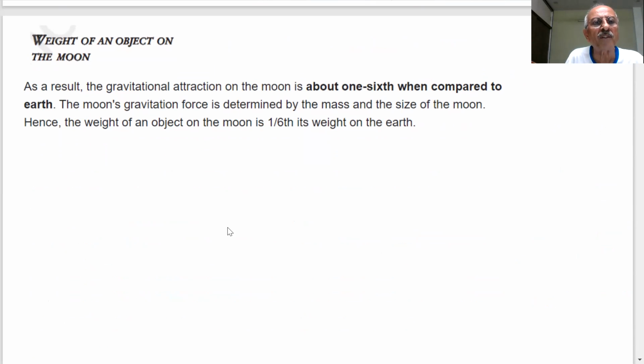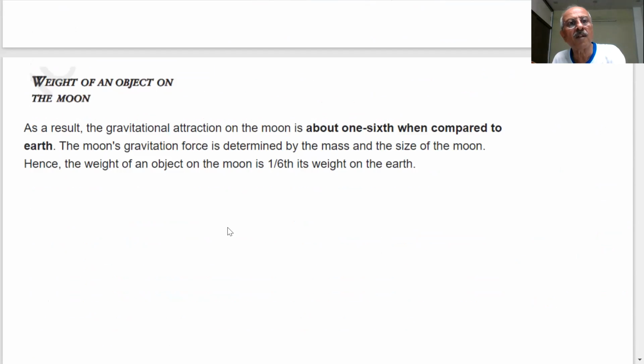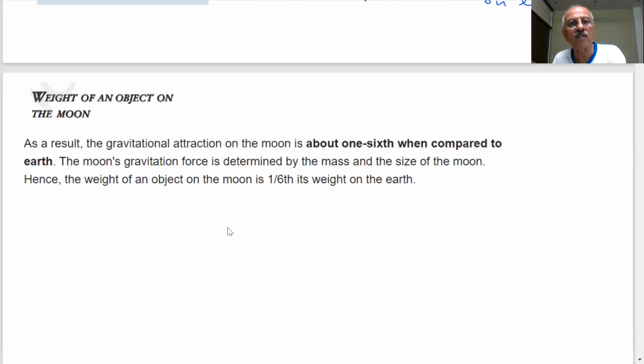Weight of an object on the moon. Now, an important point is coming, students. If I am here and I go to the moon, what will happen to my mass? Will it change? No, sir. Mass is not changing.